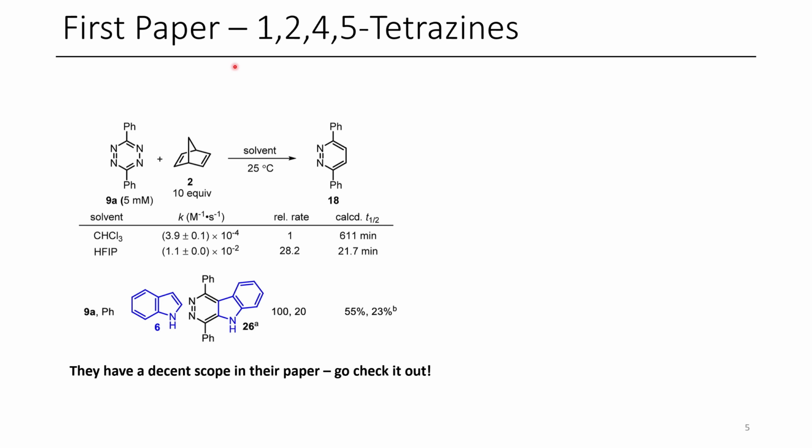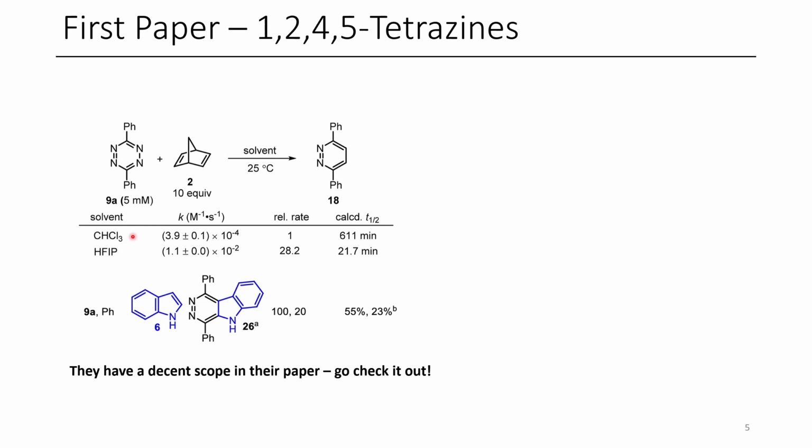Now, the next class of heterodiene that they look at is 1,2,4,5 tetrazines. And when you do Diels-Alder reactions with tetrazines, you form nitrogen as a byproduct. And in this case, because they're using norbornadiene as their dienophile, this forms cyclopentadiene as a byproduct. So this is likely why they needed so many equivalents for this reaction, so that the norbornadiene is able to react with their cyclopentadiene byproduct, which is another diene that can react with this really reactive dienophile.